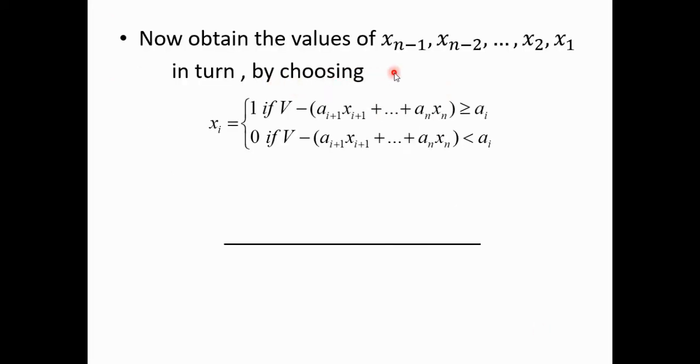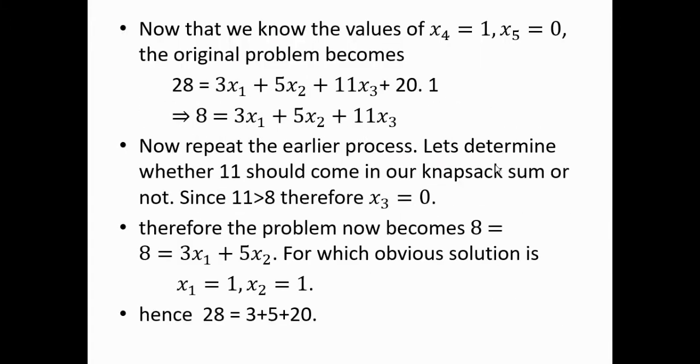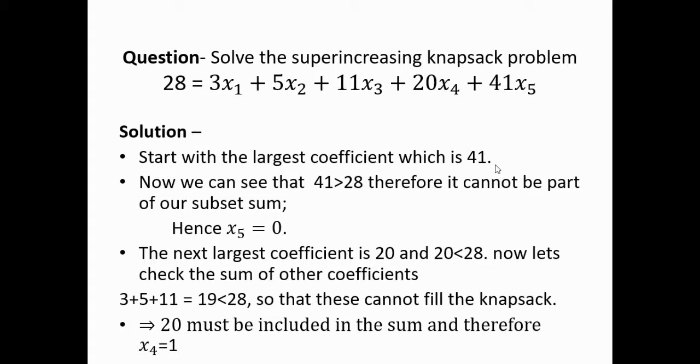Now obtain the values of xn minus 1, xn minus 2, up to x2, x1 in turn, one by one, like we were doing in the example, by choosing xi to be 1 if v minus a(i+1) x(i+1) and so on up to an xn is greater than or equal to ai, and xi will be 0 if v minus a(i+1) x(i+1) up to an xn is less than ai. So these are the steps we were following in this question.